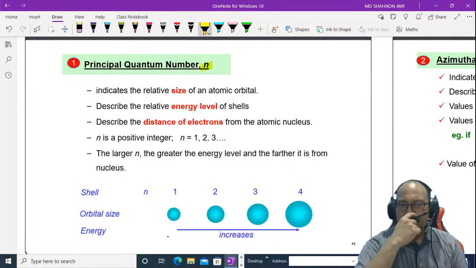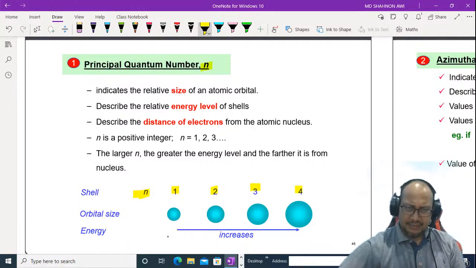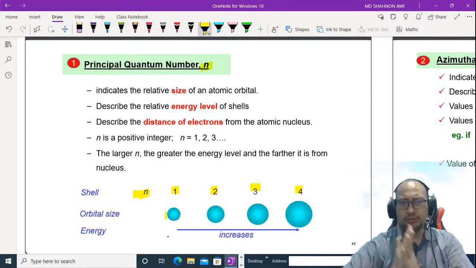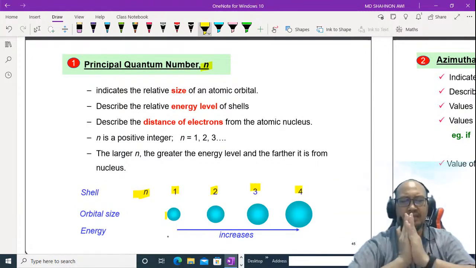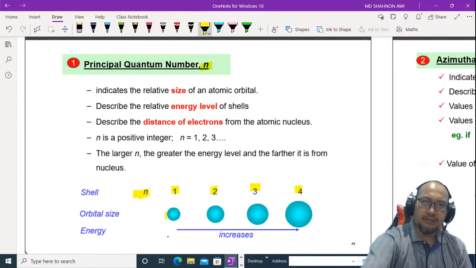The larger the n, the greater the energy level, and the farther it is from the nucleus. For shell n, we have n equal to 1, 2, 3, and so on. This is the orbital size. We can see that the orbital size increases from n equal to 1 to n equal to 4, and also the energy increases from n equal to 1 to n equal to 4.